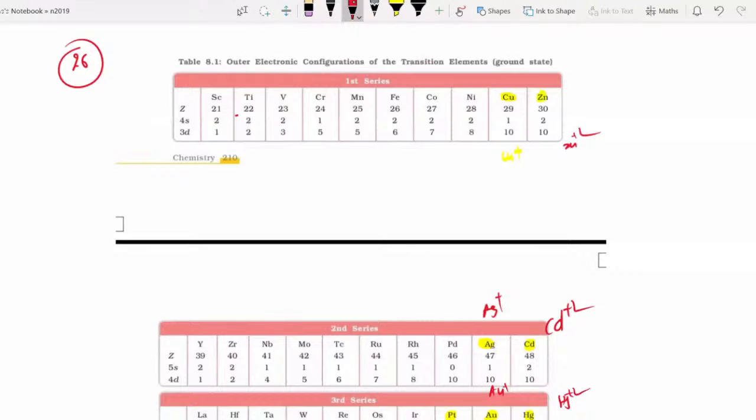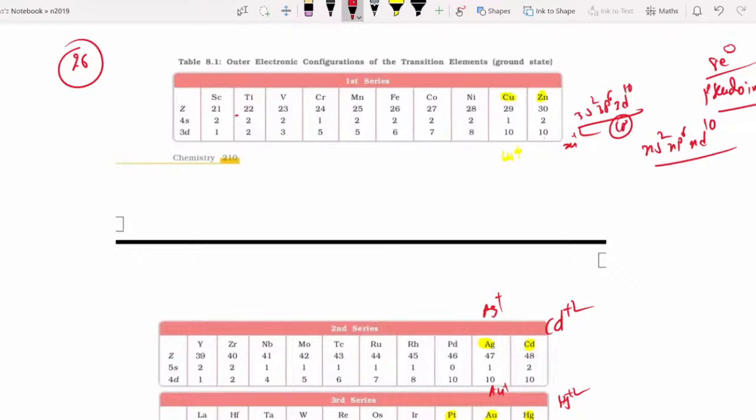In all of them, in this plus oxidation state, all of them have ns2, np6, nd10. That is, after removal of 2 electrons, it becomes 3s2, 3p6, 3d10. This 18 electrons in the outermost shell is called pseudo inert gas configuration. Octet configuration means 8 electrons in the outermost shell. Pseudo inert gas configuration means 18 electrons in the outermost shell. So Cu+, Ag+, Au+, Zn+2, Cd+2, Hg+2.